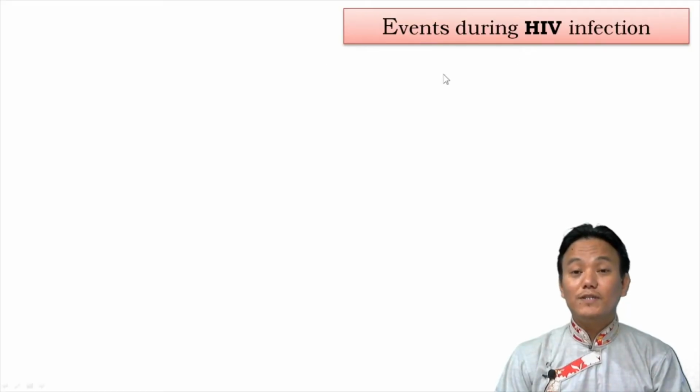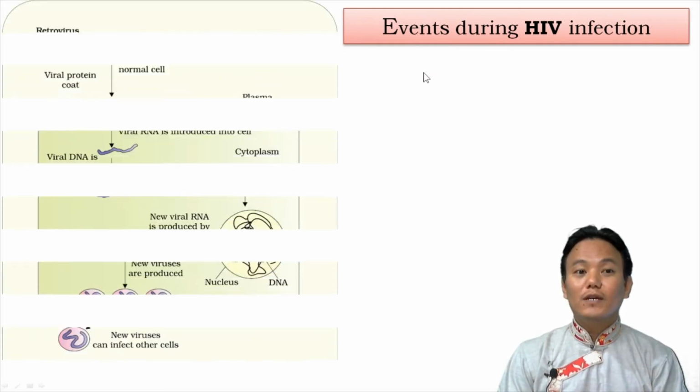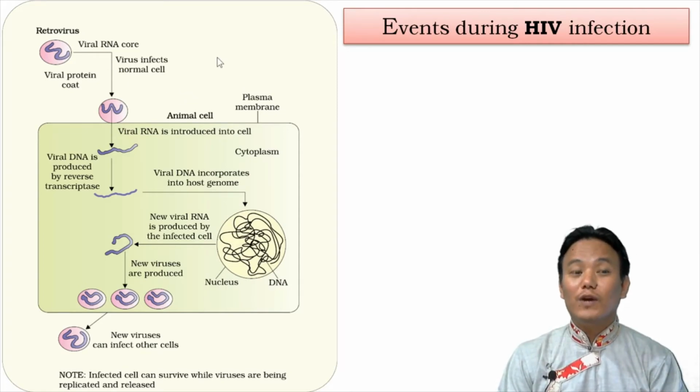Now let us discuss the events that occur during HIV infection. What happens within the body of an HIV infected person? How does HIV infection lead to the development of AIDS? This diagram explains the events which occur during HIV infection. Therefore, this diagram is really important. You have to study this and you have to understand it completely.